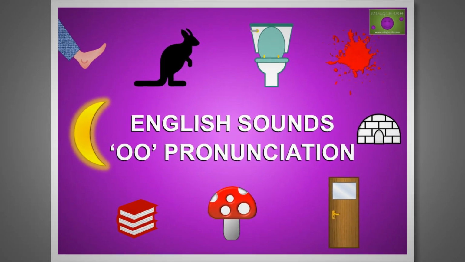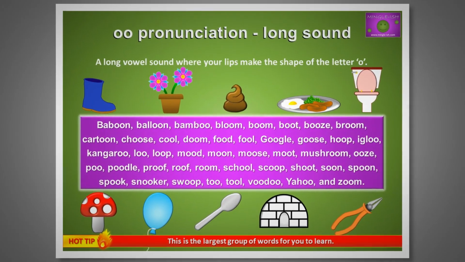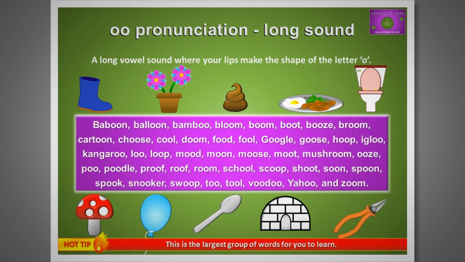Let's learn how to pronounce the double O sound in English. First up is a long vowel sound, where your lips make the shape of the letter O.